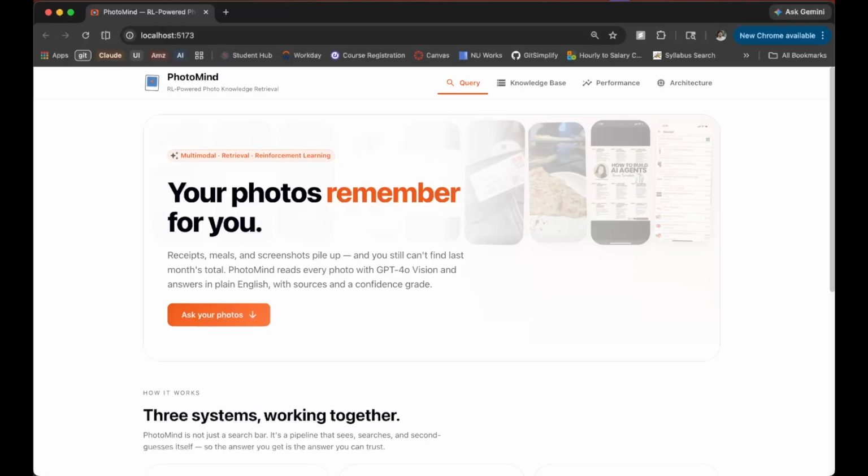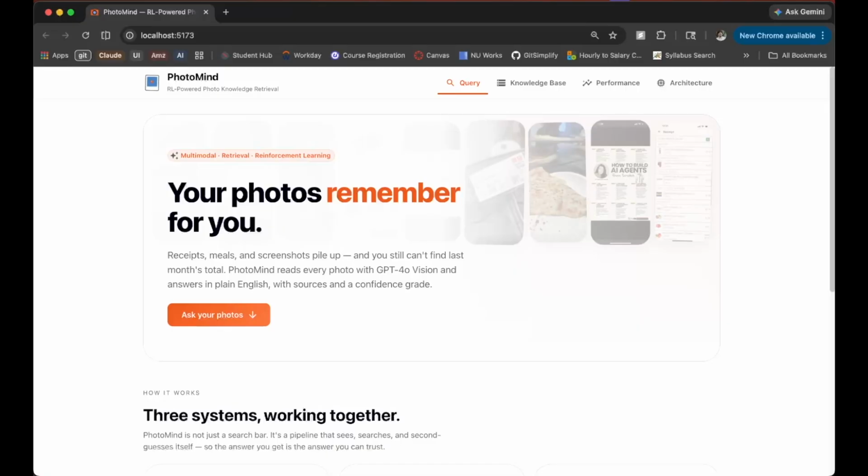That's the gap. Apple Photos does visual similarity, Google Photos can read text and images, but neither can answer the questions you would actually ask about your own life. How much did I spend this week? Where did I shop the most? There's real information locked in these photos, and nothing on my phone lets me get at it. That bugged me enough to build something that does.